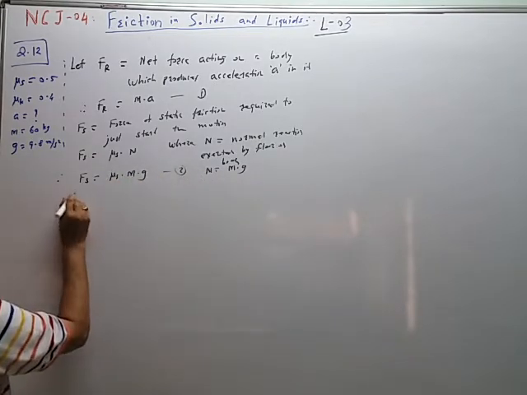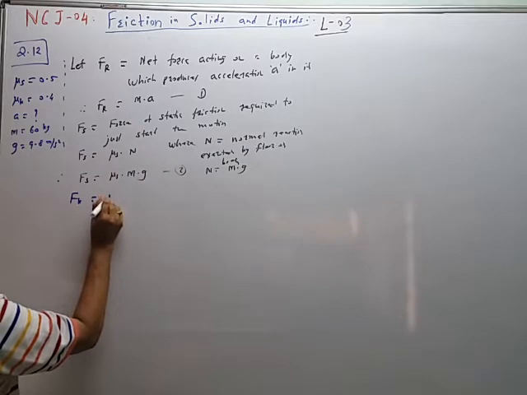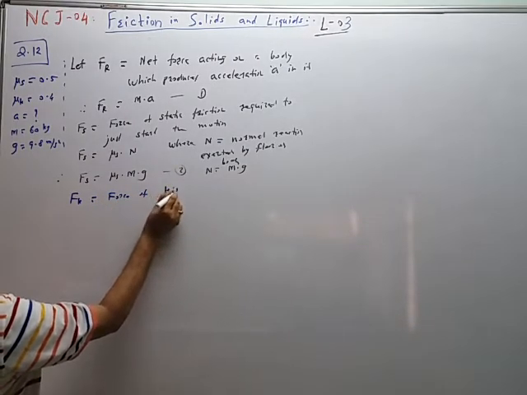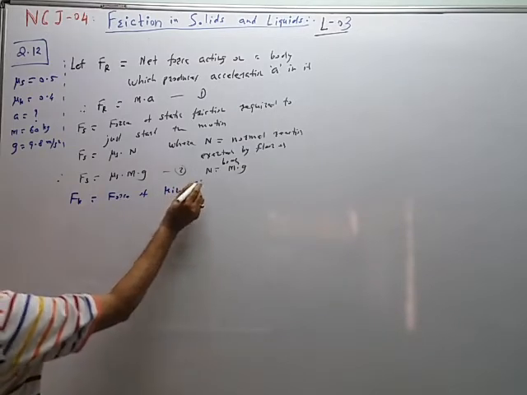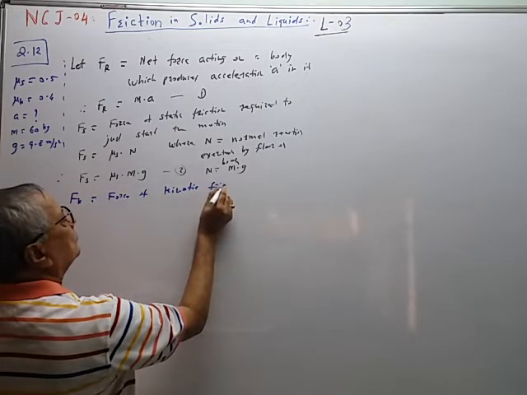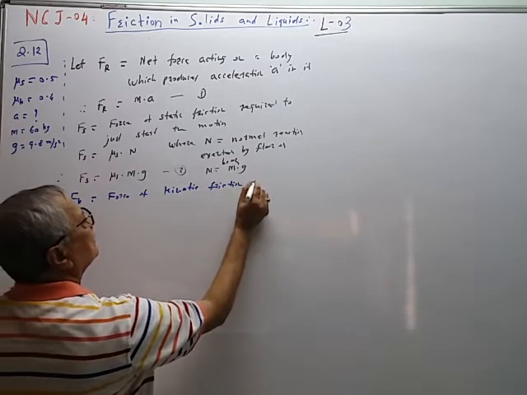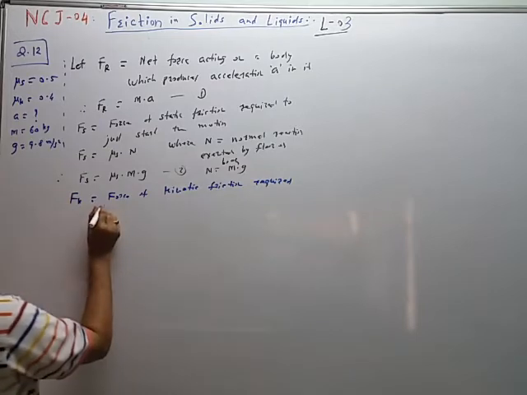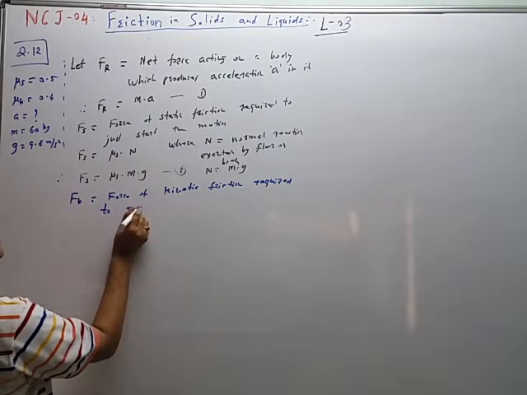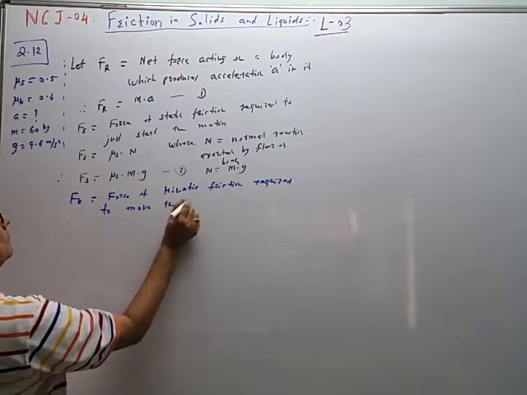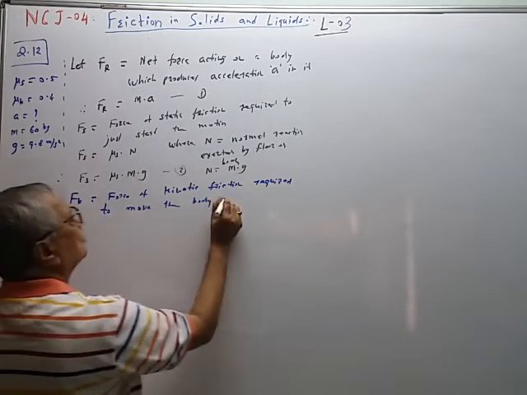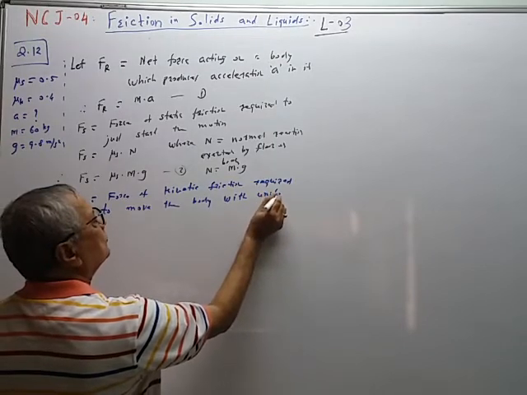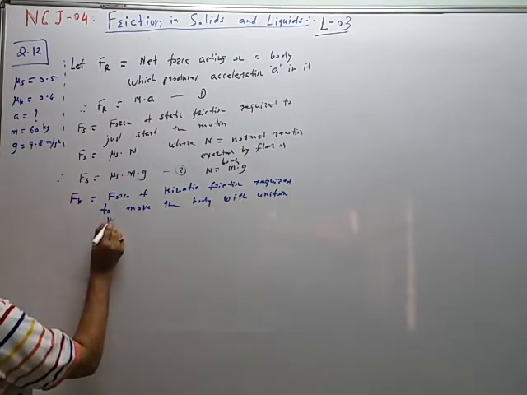Fk is equal to force of kinetic friction required to move the body with uniform velocity.